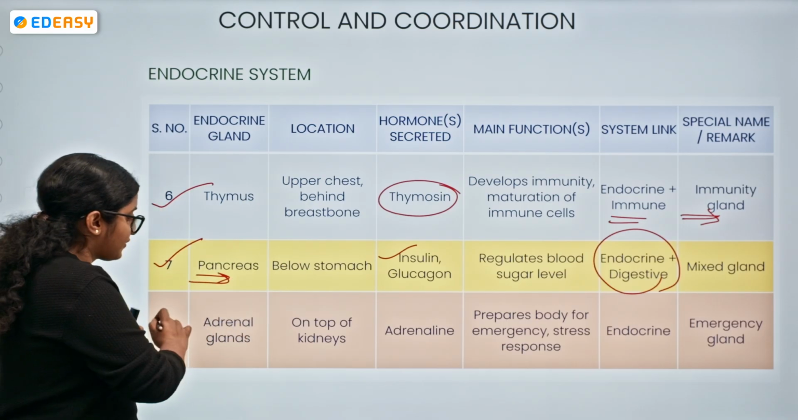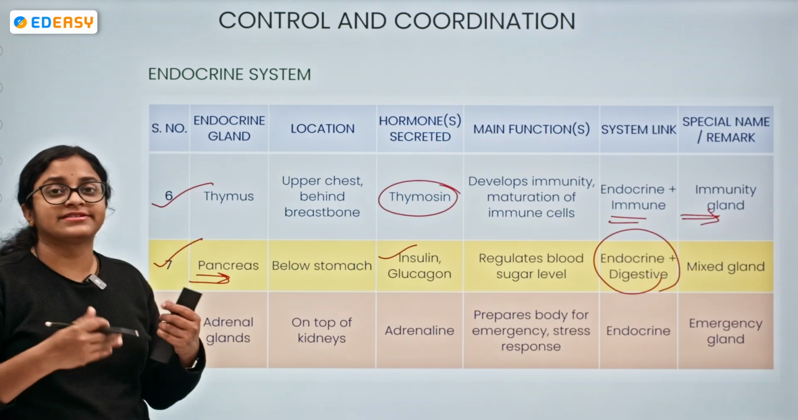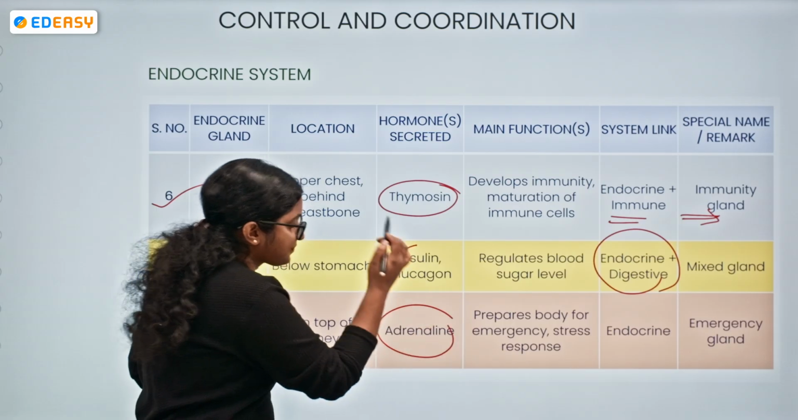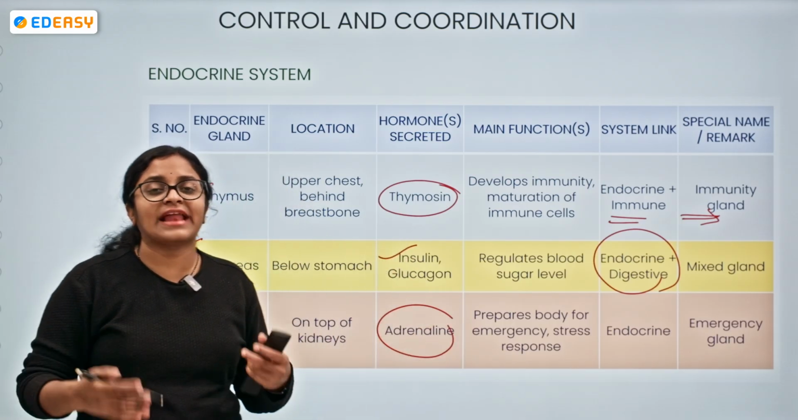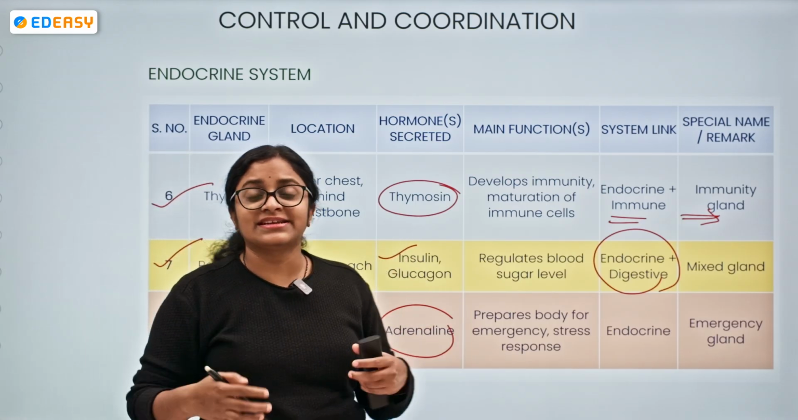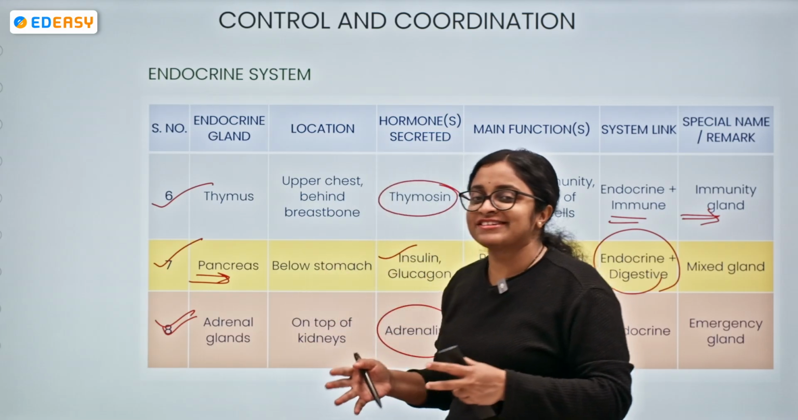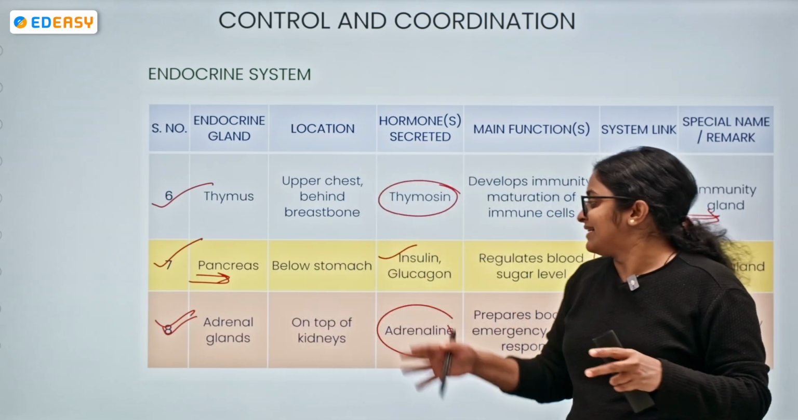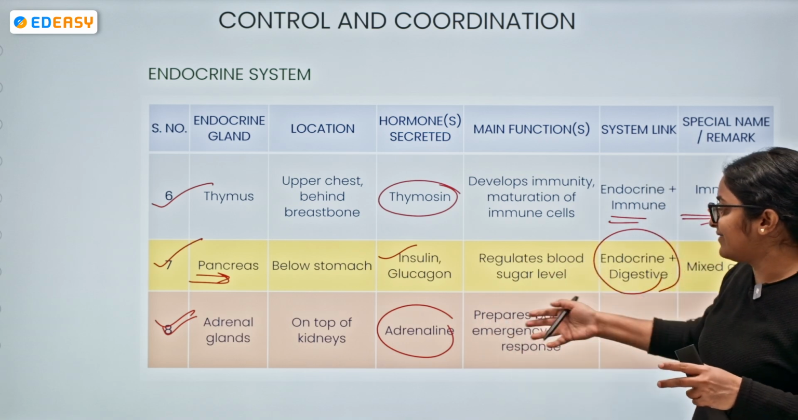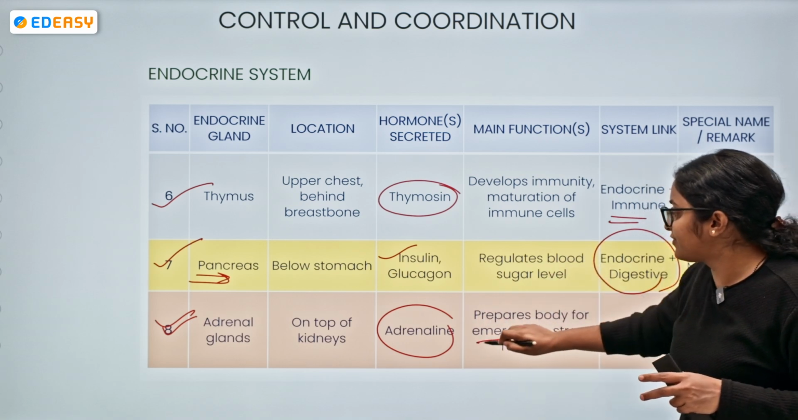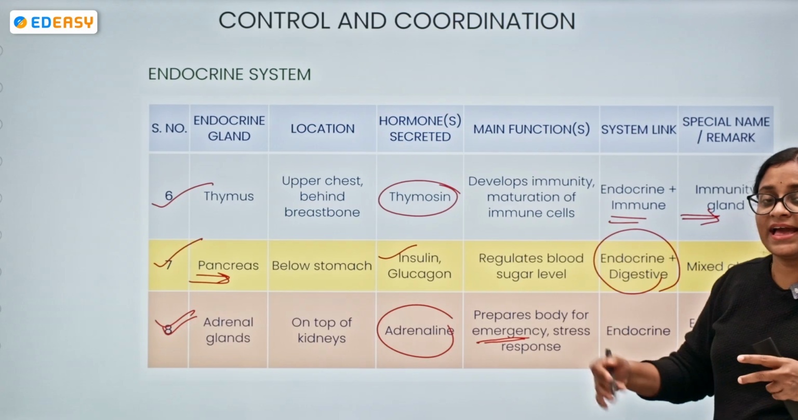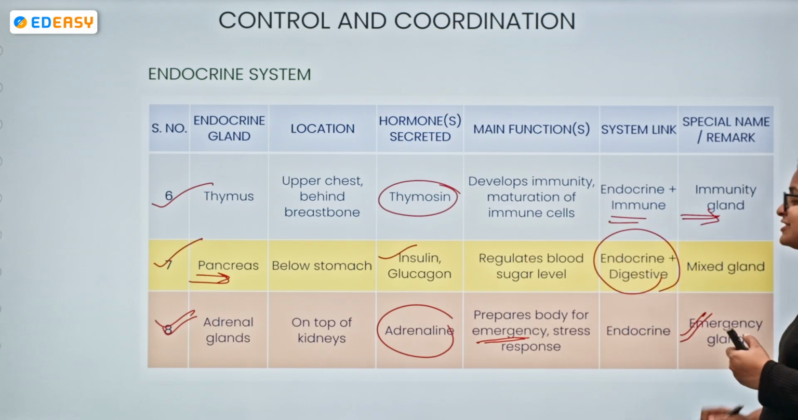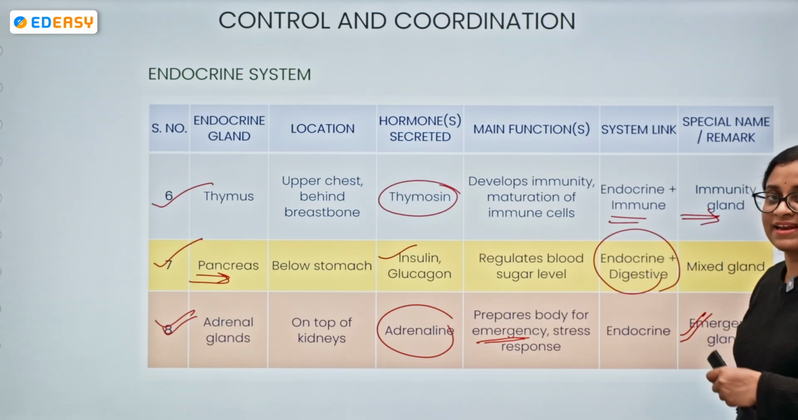gland. Now coming to the adrenal glands, situated on top of the kidneys, secreting adrenaline. It is like a fight or flight hormone. Why? Because it is preparing our body for certain situations which are not meant for us to happen. It prepares the body for emergency and stress response, and we can say it is an emergency gland having an endocrine function.